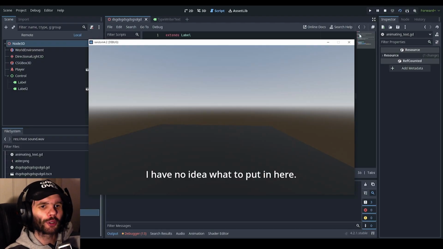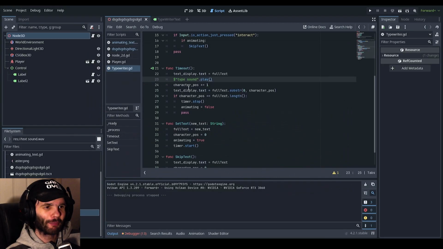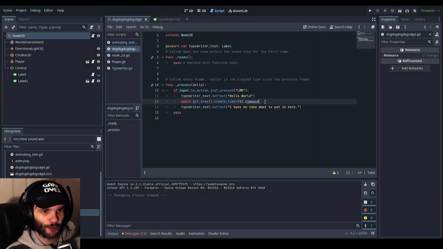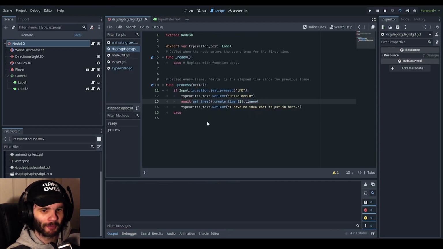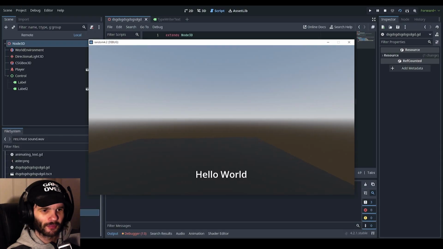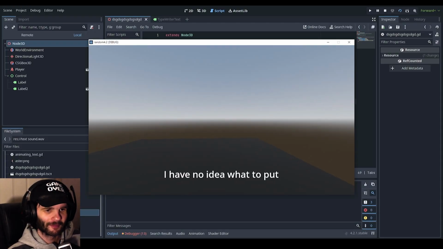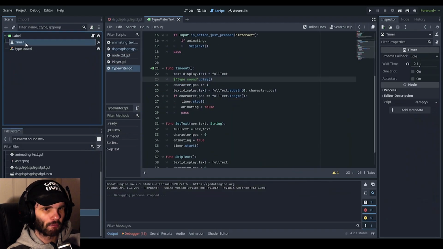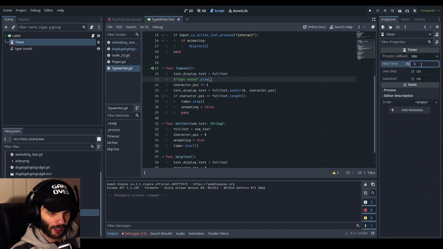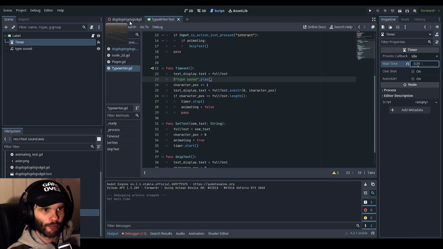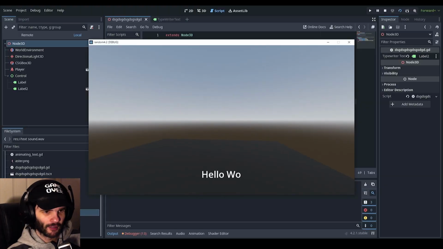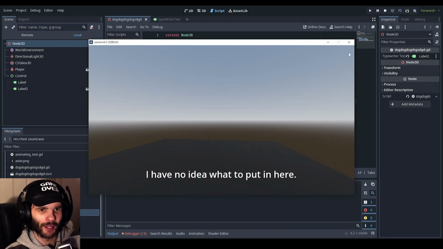Also, wait. Oh, so it was doing it. I completely forgot about this. So wait, if I put in 2 now in our create timer... Yeah, so there you go. And of course, if you make the timer very, very quick, so let's just put it back to 0.05 seconds. Let's see how this goes. Yeah, it's very, very quick. I mean, if you want to do that, then that's how you do it.